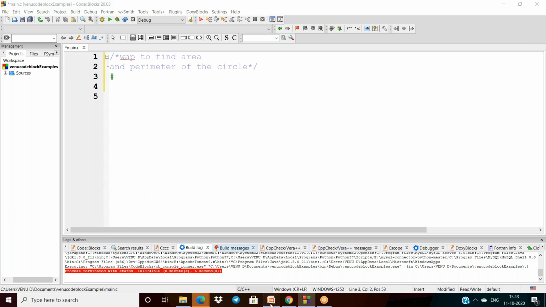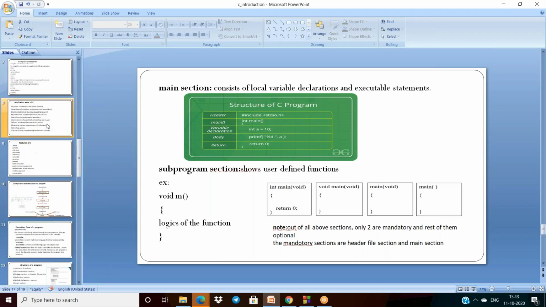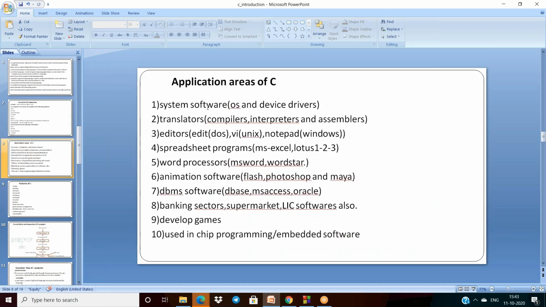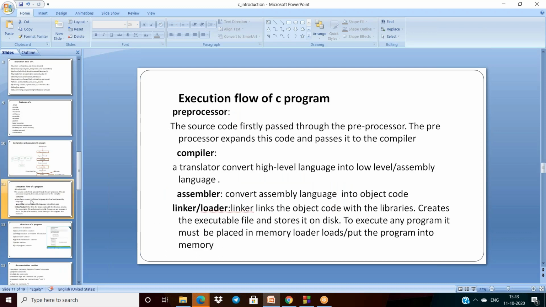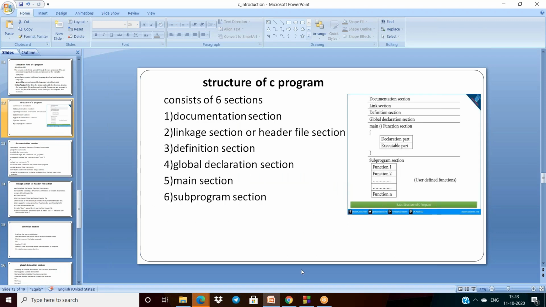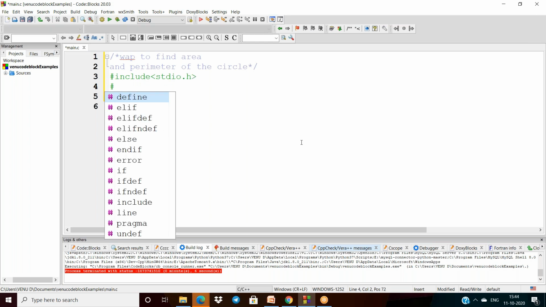The second one is the linkage section. Linkage section means the header file section, so I have to include stdio.h here.